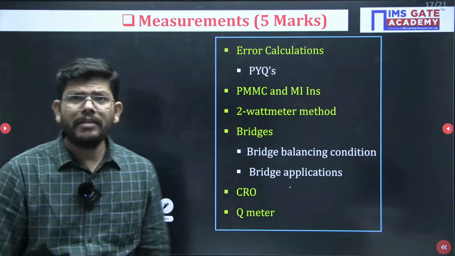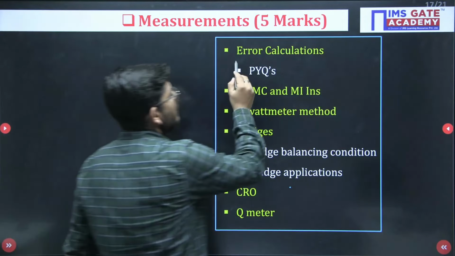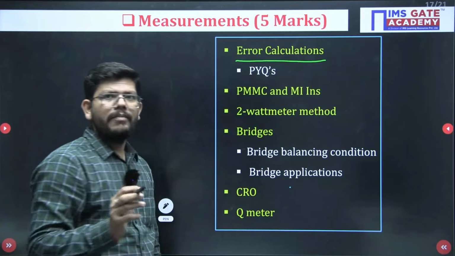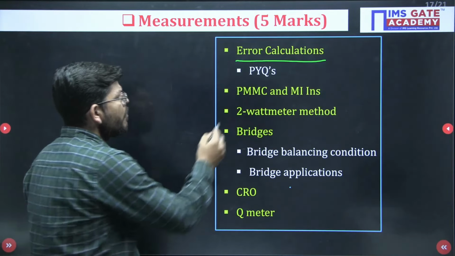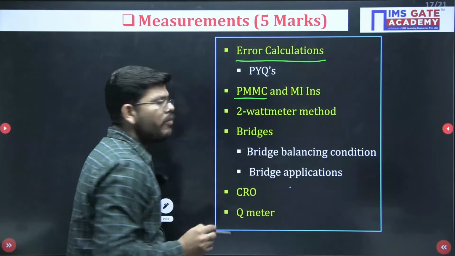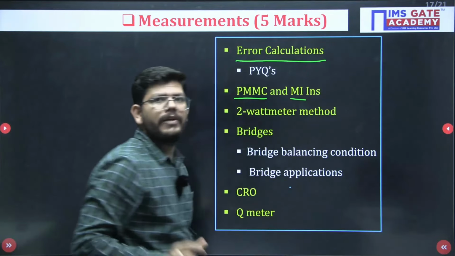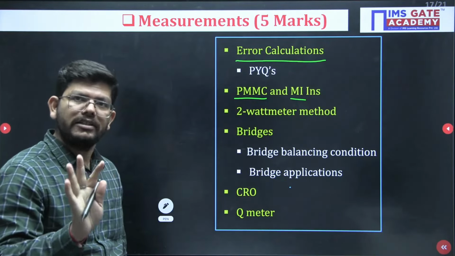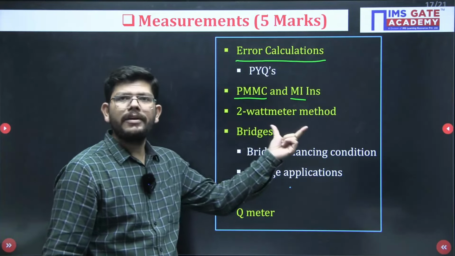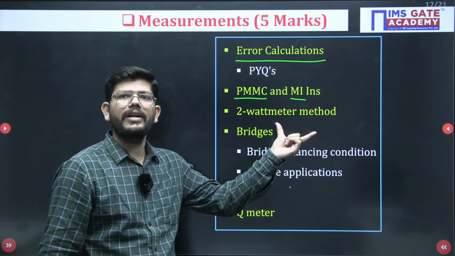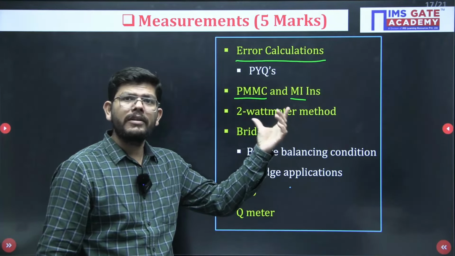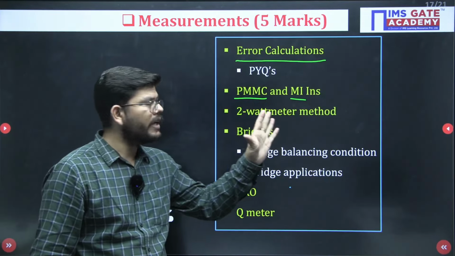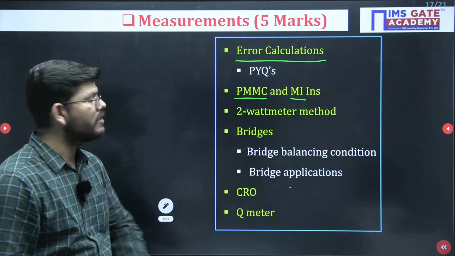When it comes to measurement, error analysis, all the formulas, just practice them. You can take reference of PYQs. PMMC instrument measures average value, MI instrument measures RMS value, you should know that, and that is sufficient. 2 wattmeter method, calculation of power factor and power from 2 wattmeter method. You will get to see a question in the electrical exam. Okay, this subject is for electrical students.